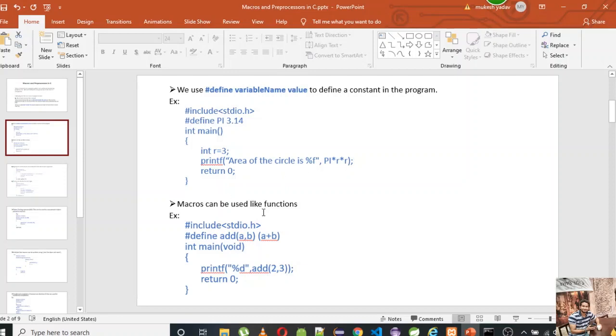Macros can be used like functions. This example we have already seen. I've defined a macro add, and I'm passing 2 and 3. This will give the output as the sum of 2 and 3. This will return 5.